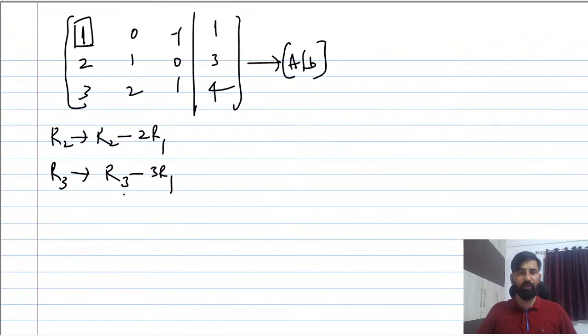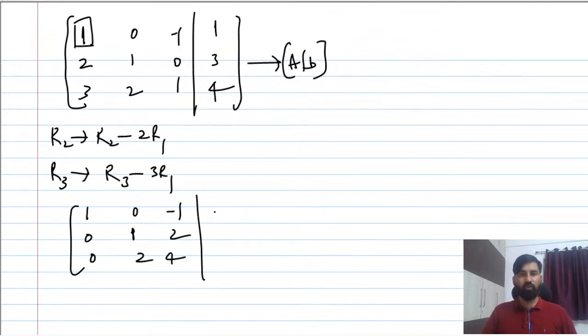So now make it this: the first row is 1 0 -1 | 1, the second row is 0 1 2 | 1, and the third row is 0 2 4 | -1.